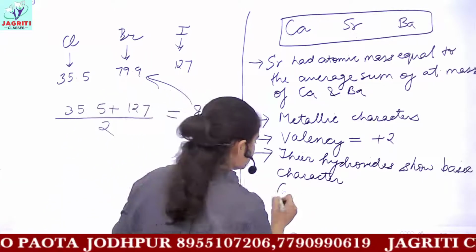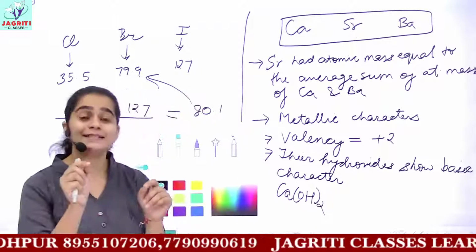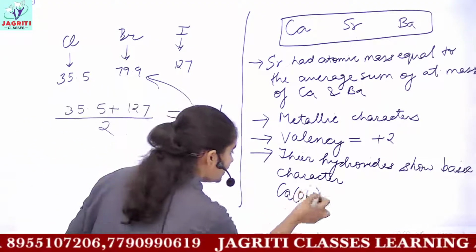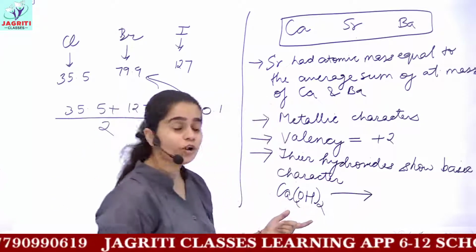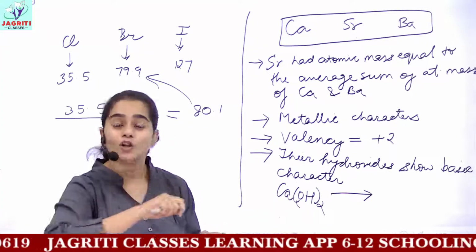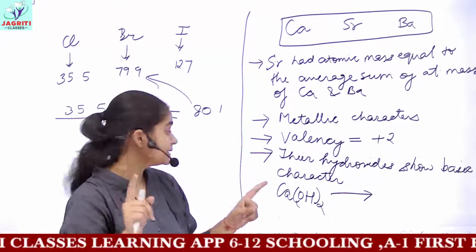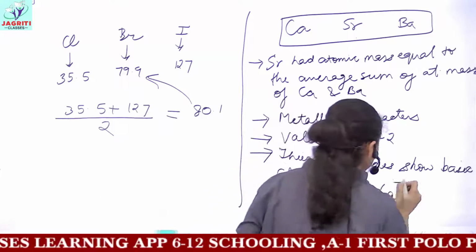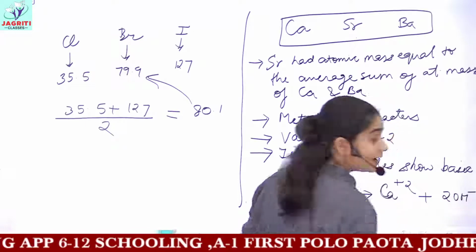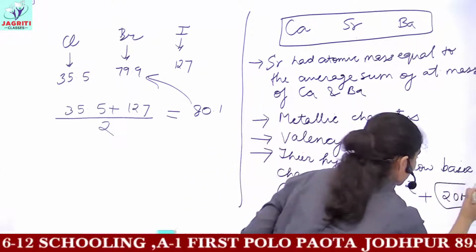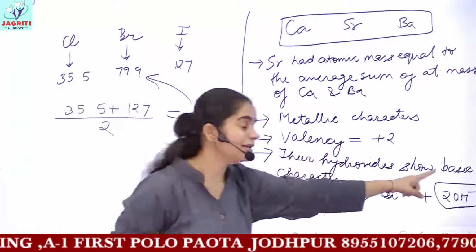If I form its hydroxide, that would give me calcium hydroxide, and as you know, for basic character you should have OH negative ions. So when I dissolve this calcium hydroxide in my solvent, it will dissociate or break down into its ions, and in turn I'll get Ca2+ and 2 OH negative ions. And as you all know, these hydroxide ions are responsible for basicity or the basic character.